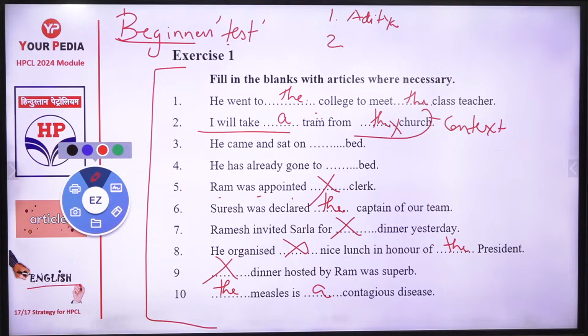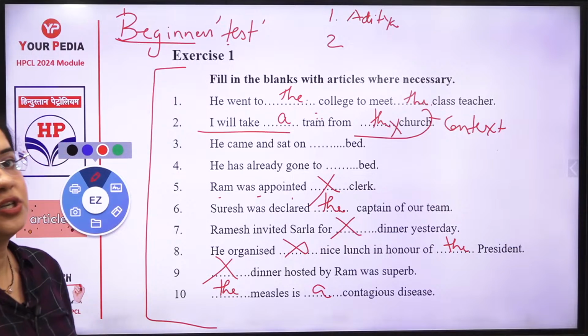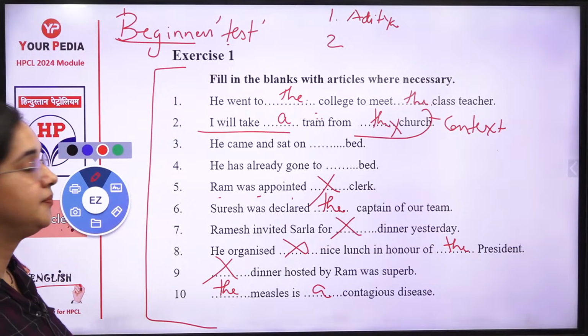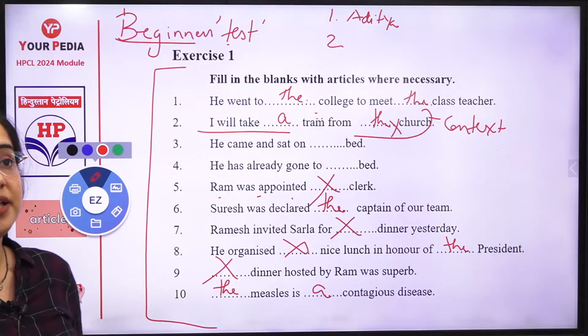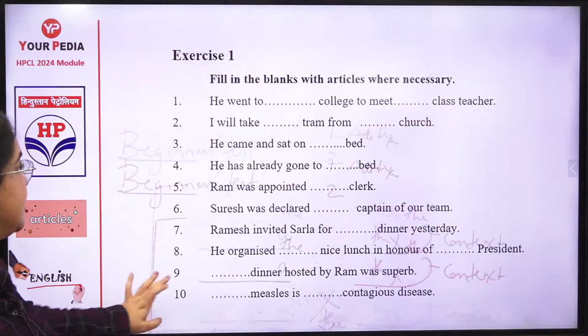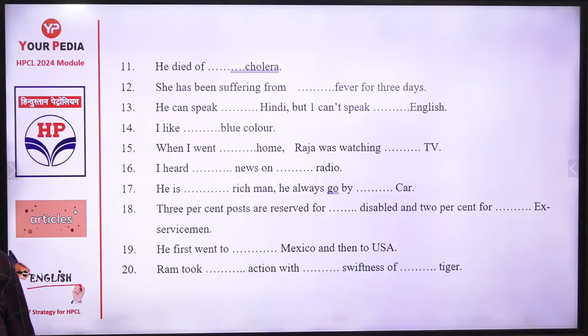He came and sat on bed. He has already gone to bed. अब इसमें I'll take a train from the church. 5 wrong. Rest, how many are right? ये गलत नहीं होने चाहिए. Okay, let me show you the next one now. This much. Go for the next 10. जल्दी से अगले 10 करो. Do the next 10 right now.